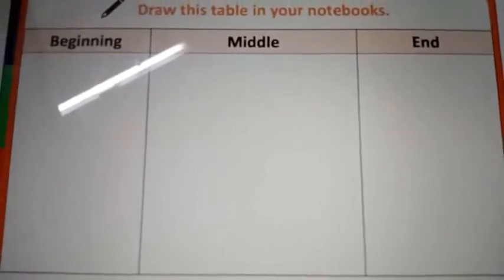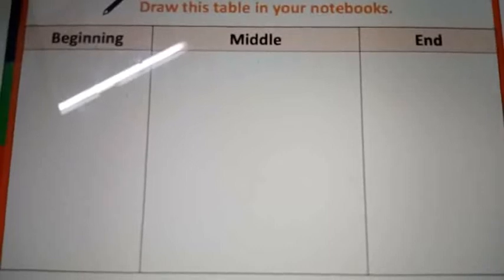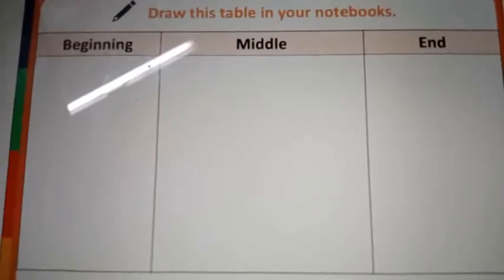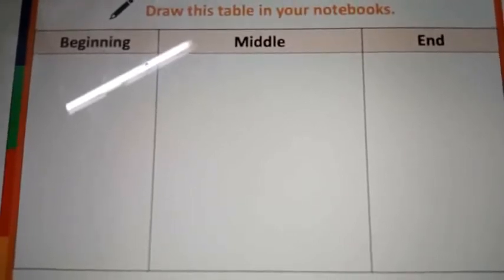Okay. So my dear children, I will give you 5 seconds. You have to copy this in your notebook: beginning, middle and end of the story, The Two Brothers. We have to write now. Start counting. 5, 4, 3, 2, 1, 0.